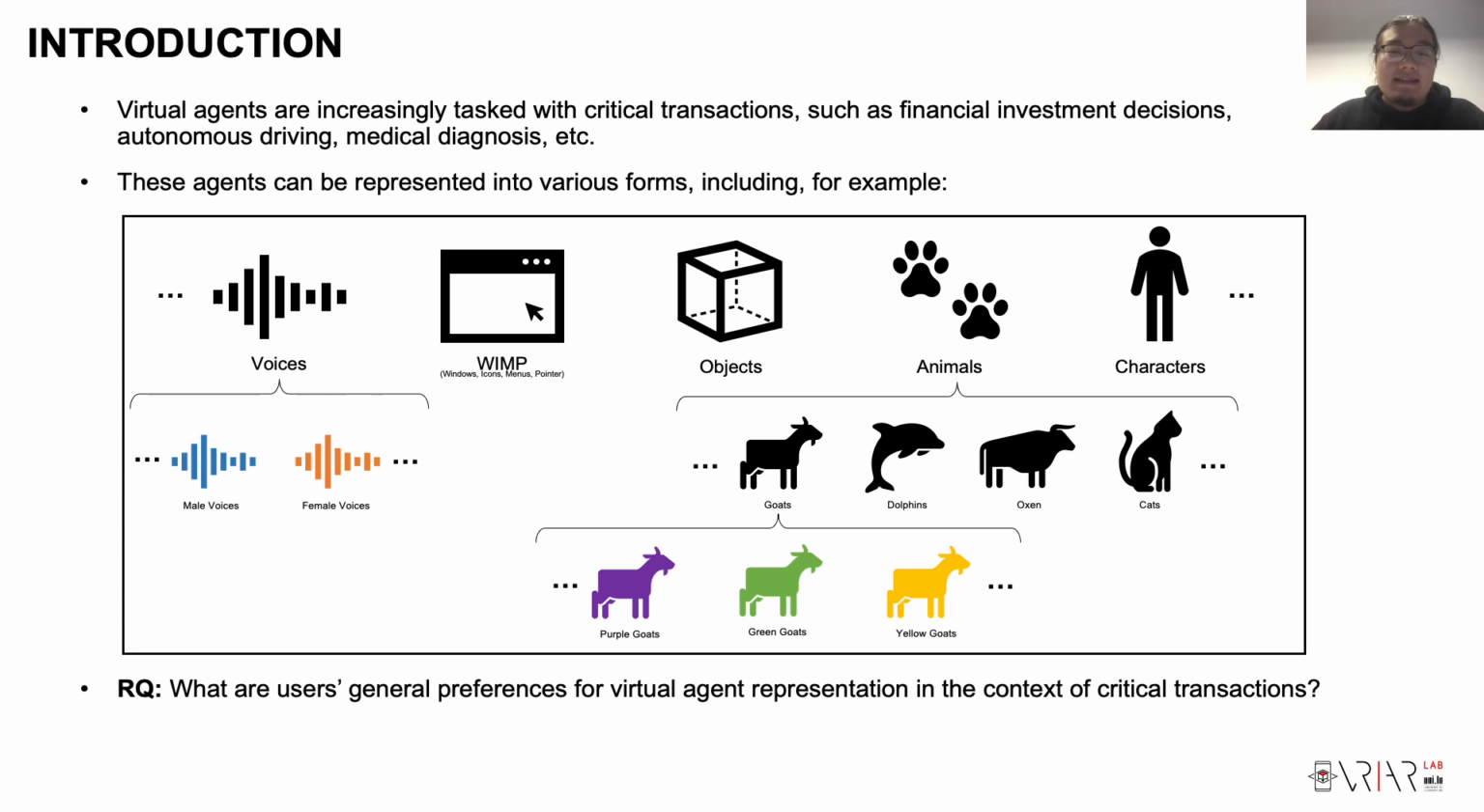But even within each category, there can be lots of variations. For instance, in the voice-based category, there can be male voices, female voices, and of course, all other kinds of voices. And in the animal category, there can be hundreds of thousands of species, including goats, dolphins, oxen, and cats. And depending on the specific features that we're looking at, even these subcategories can contain lots of variations. For instance, a goat can be a purple goat, a green goat, or a yellow goat.